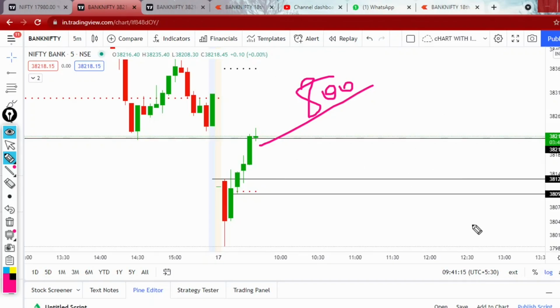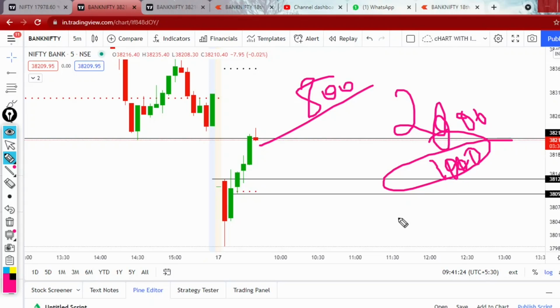Now, don't think about how much money I made. I don't give that money to you, right? If I made 2 lakh or 1 lakh rupees from this trade, I don't give that money to you. That doesn't mean anything, right?